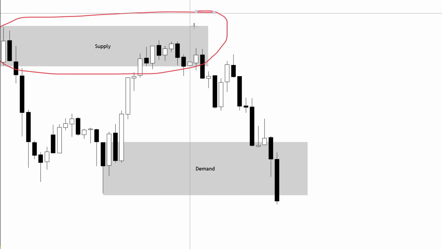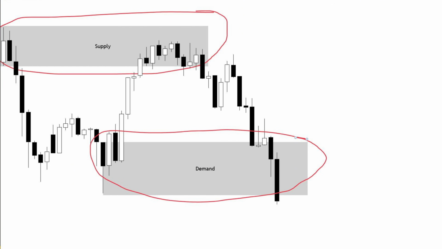Why was this supply respected? And why did this demand fail? The answer is simple. It's because the supply was valid and the demand was not. But that's only the answer. Now let's get into how we got that answer.